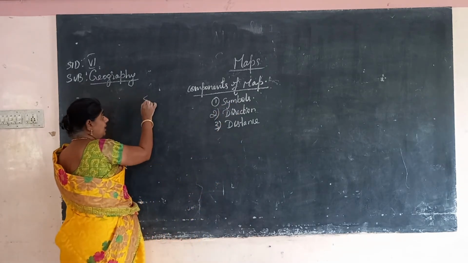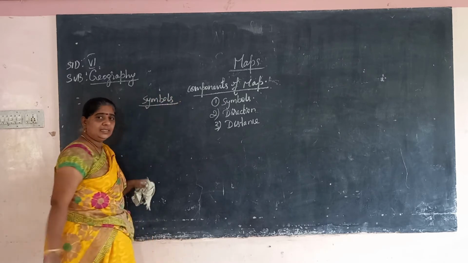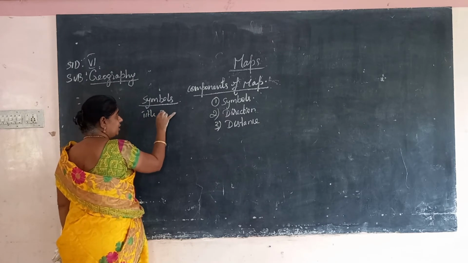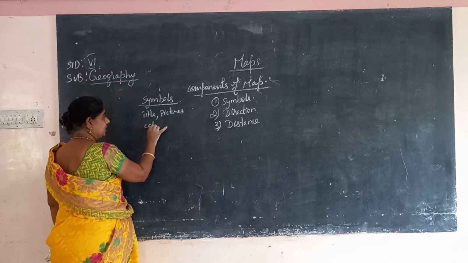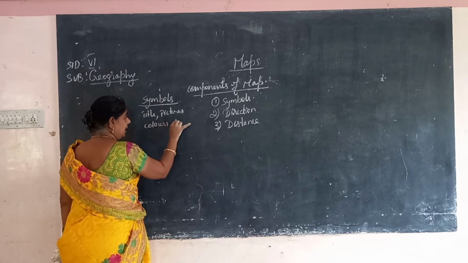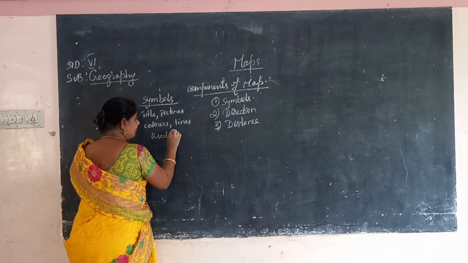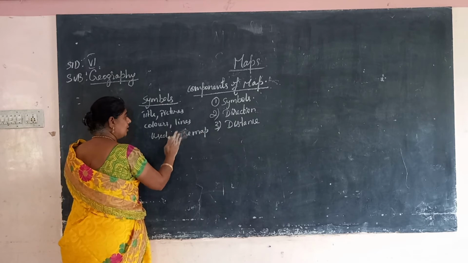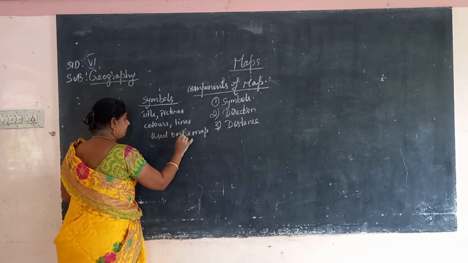The first one is symbols. Symbols mean the words, title, pictures, colors and lines used on the map.